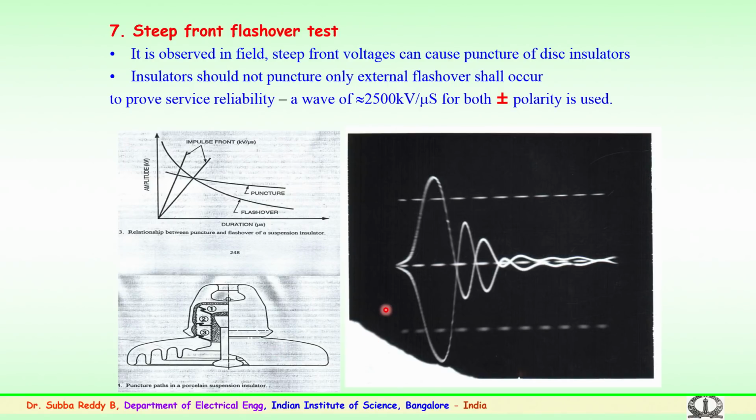And the typical waveform as per the standard specifies a wave of 2500 kilovolts per microsecond, for both the positive polarity and the negative polarity. So, both these waveforms of polarities with 2500 kilovolts per microsecond are applied to the insulator or insulator string, and appropriately the withstand values for these steep fronted waves are observed.